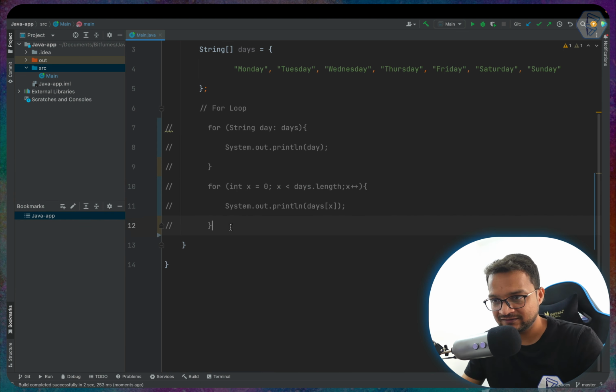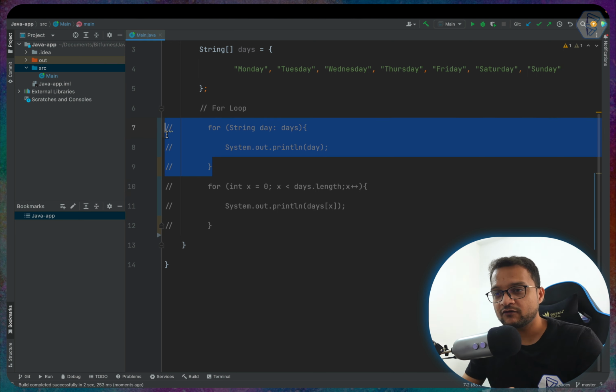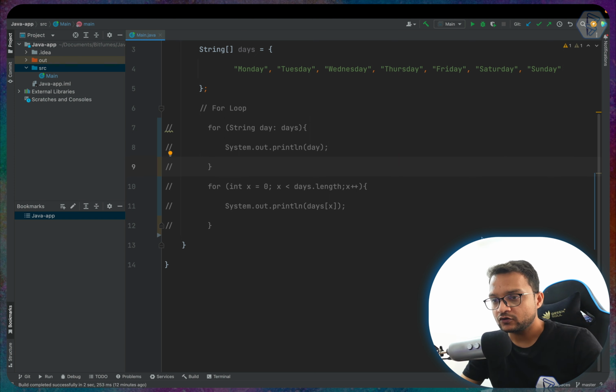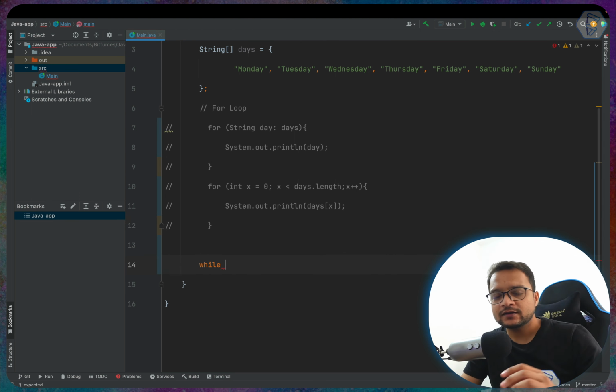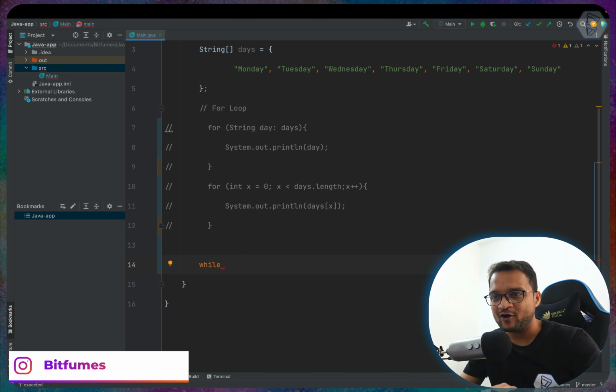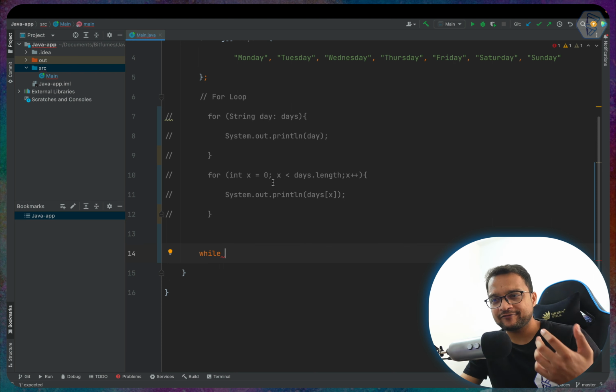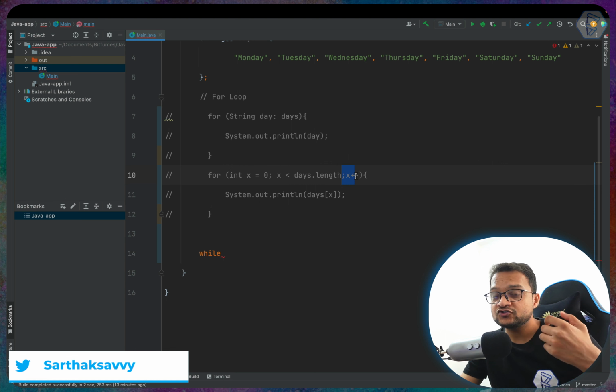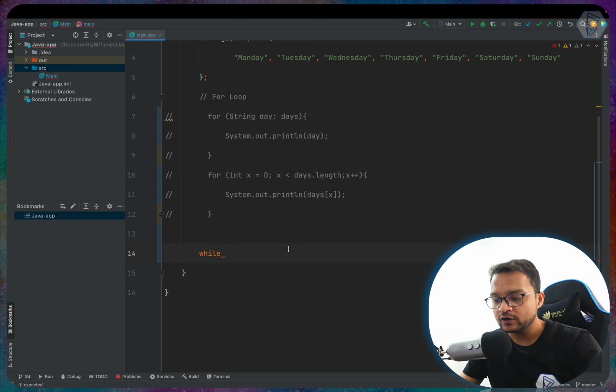Either you can use this statement, which is the old way, or you can use a for each loop in Java. So apart from the for and for each loops, we also have while and do while loops. While and do while are actually, I can say, a short form of the for loop. In a for loop we define the variable, we define the condition, and then we define the change. But in the while loop you just define the condition, and every other thing you have to manage.